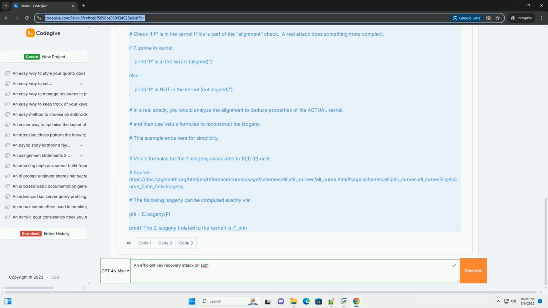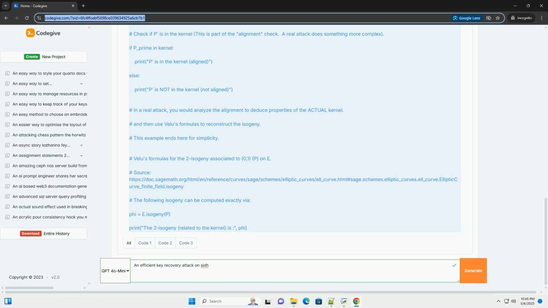6. Alignment check: this is the crucial, simplified part of the attack. It checks if the distorted point P_prime lies within the simulated kernel. A real attack would use pairings to perform a much more sophisticated alignment check to reveal information about the real kernel. 7. Isogeny computation with Vélu's formulas: we compute the isogeny associated to the 2-torsion point P by calling the isogeny method from SageMath.